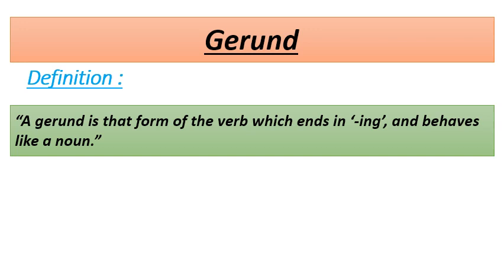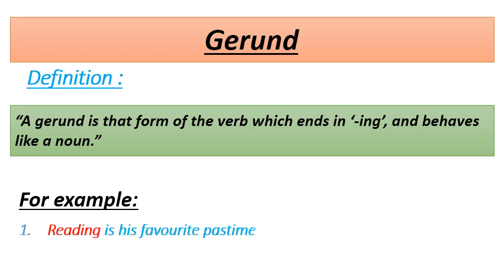To clarify it, let's see some examples. Number 1, reading is his favorite pastime. Number 2, walking is a good exercise. As we can see in the examples, reading and walking both are gerunds in the sentences and they work or behave like a noun in the sentences.